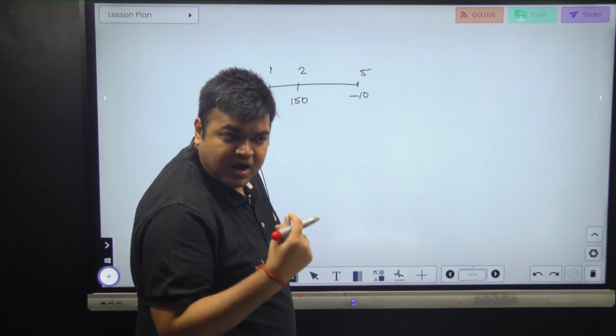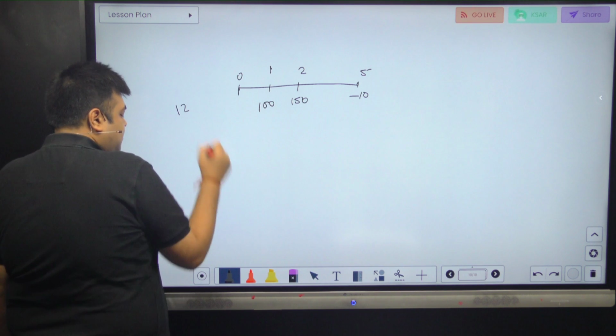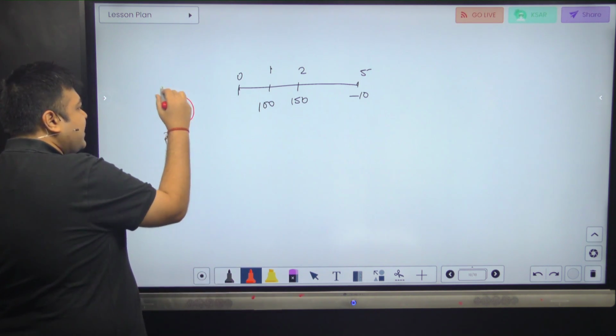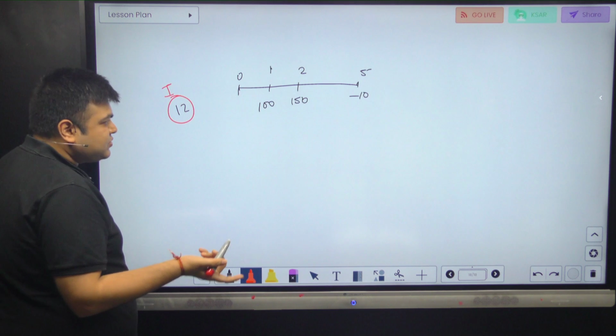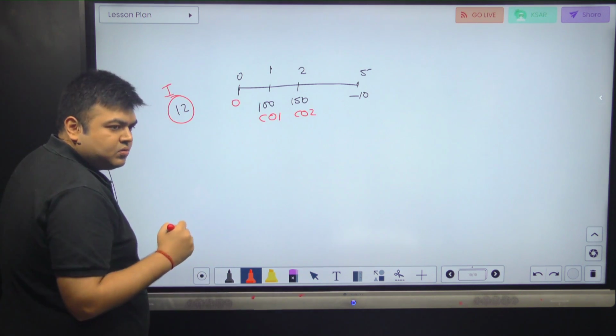You have to be fast. You have to be good with all these numbers. 12% is the required return. I need to compute, so this is my I. Compute NPV. That's all I have to do. C01, C02. Of course, CF0 is 0.